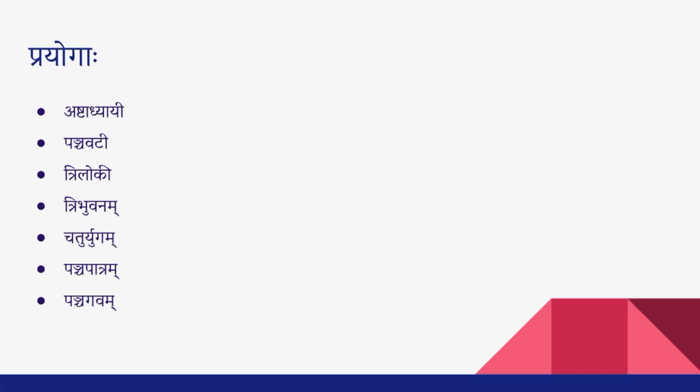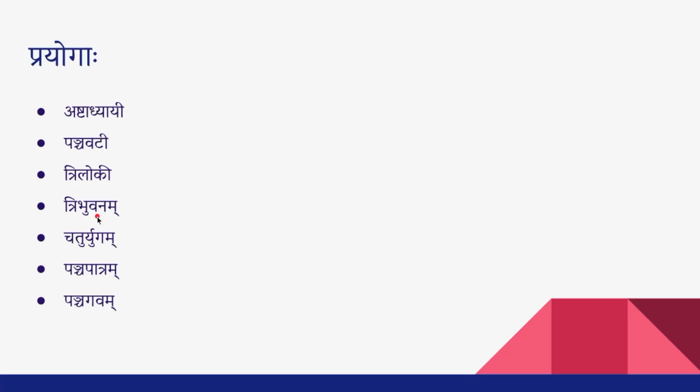But here, as a beginner, we generally get the question of why certain forms end with ikara, like Ashtadhyayi, Panchavati, Triloki, and why some forms end with regular Napumsakalinga like Tribhuvanam, Chaturyugam, Panchapatram and Panchagavam. So that's what we are going to see today.